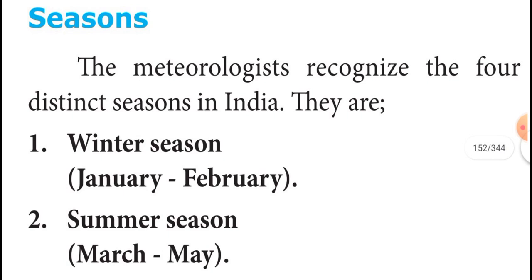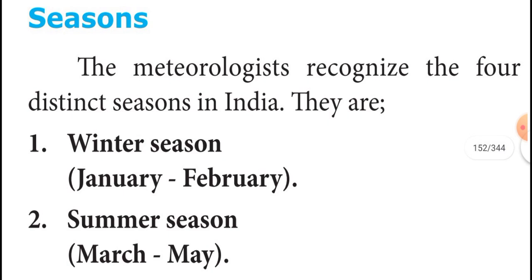During this period, the vertical rays of the sun fall over the Tropic of Capricorn, sorry, not Tropic of Cancer. During winter season, the sun's vertical rays fall over the Tropic of Capricorn, which is far away from India.